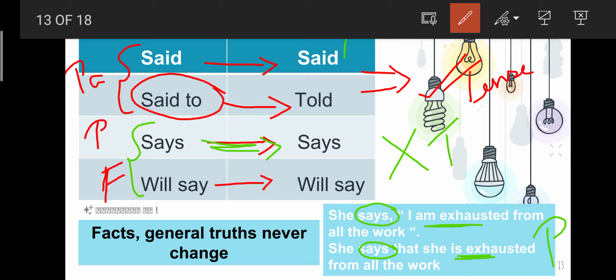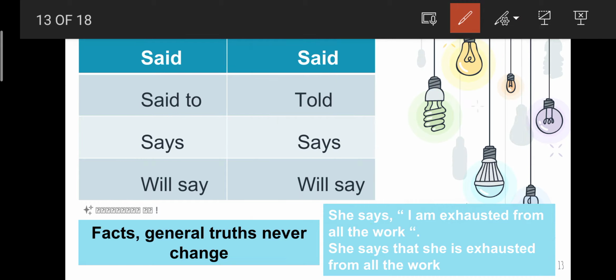Okay, and the third thing is, if the given exact words is a fact or a general truth. If the given exact words spoken by the speaker is a fact or a general truth, the exact dialogue will not change.